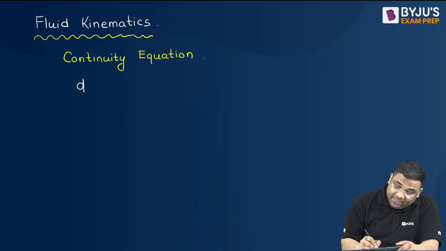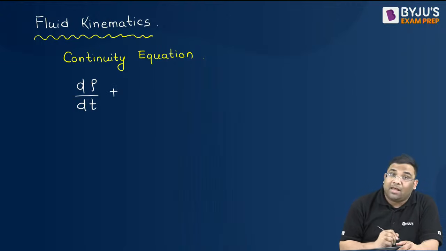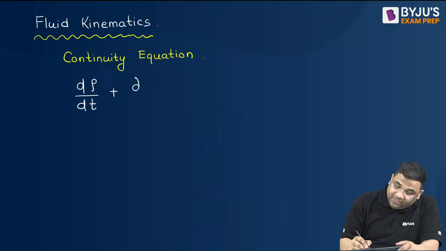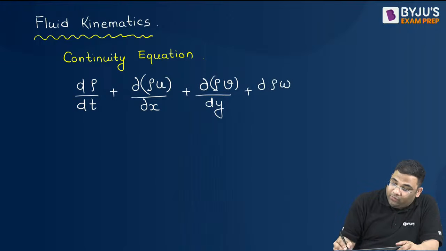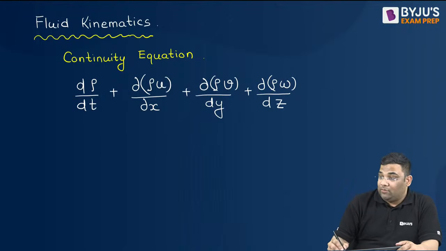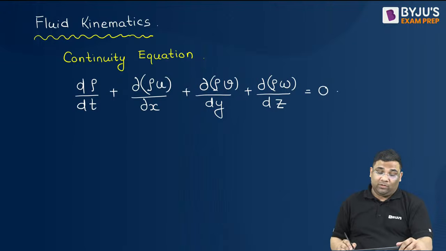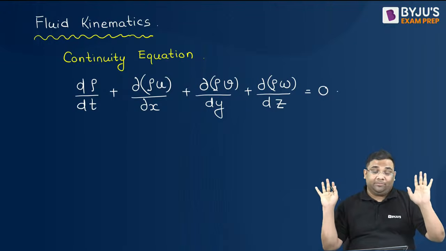It is the differentiation of density with respect to time, plus the differentiation of rho into u with respect to x, then rho into v with respect to y, and then the differentiation of rho into w with respect to z, and this is equal to 0. This is the generalized continuity equation.